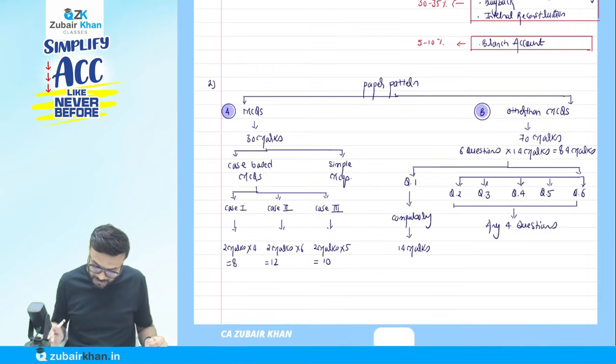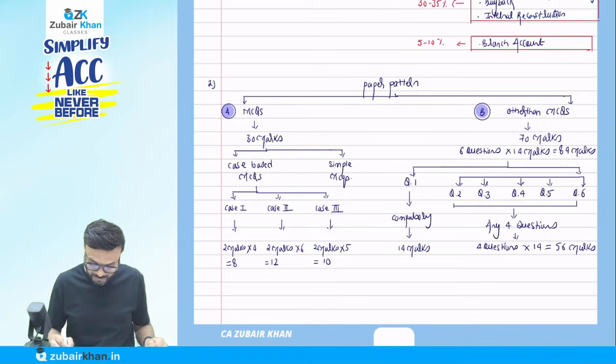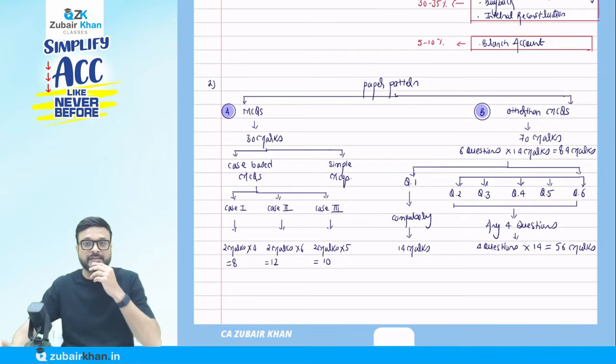Those 4 questions will come at 14 marks each, so it will come to 56 marks. This 56 marks plus the 14 marks of the compulsory question will come to 70 marks. Now understand this point.